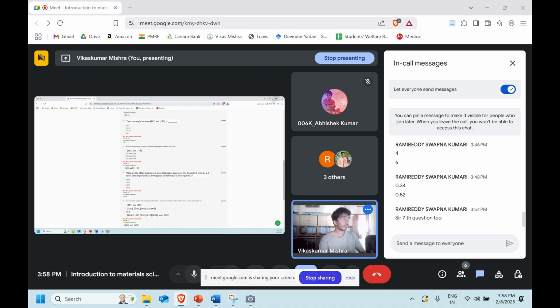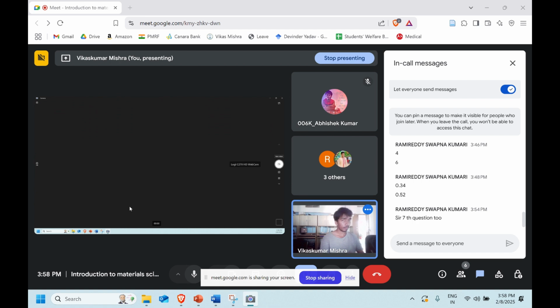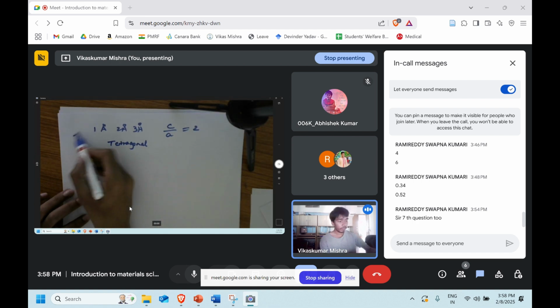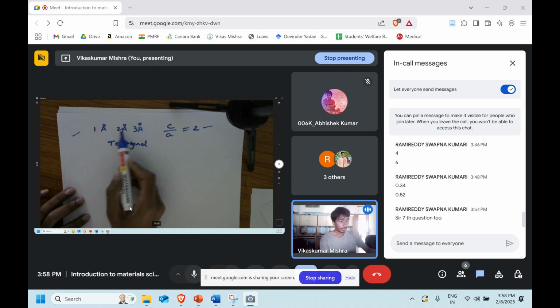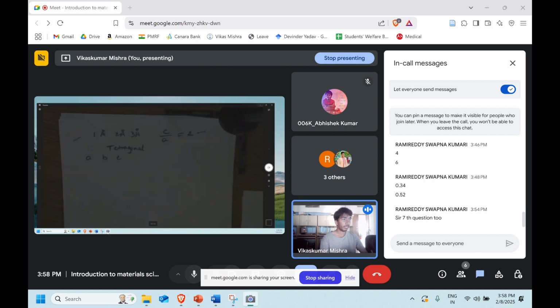Okay. So these are the details we know. I just noted it down. See, 1 angstrom, 2 angstrom, and 3 angstrom. They have not given any information about A, B, and C, right? But we know that when we want to write any Miller indices, what do we usually do? Are they talking about the plane now? Yeah, it's a plane only.